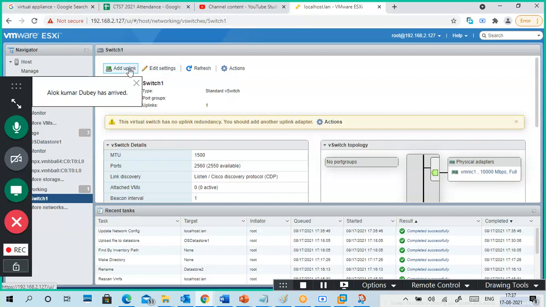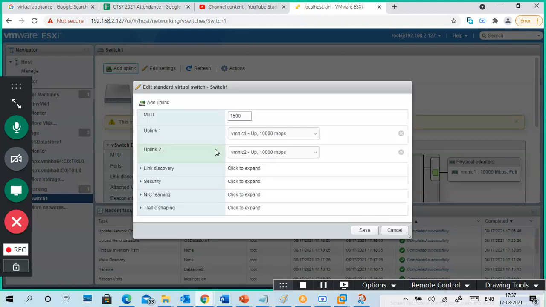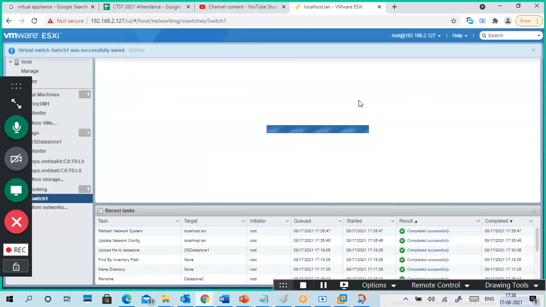Add uplink. I'm going to add uplink. I'm adding uplink number two. Save. See, Uplink 1 is VMNIC 1. Uplink 2, VMNIC 2. Save.